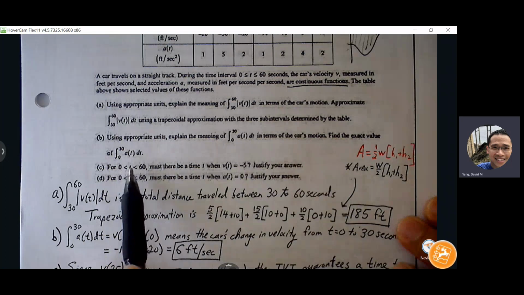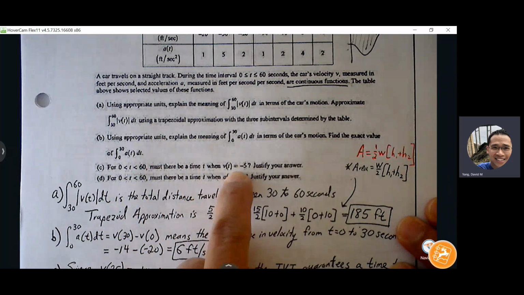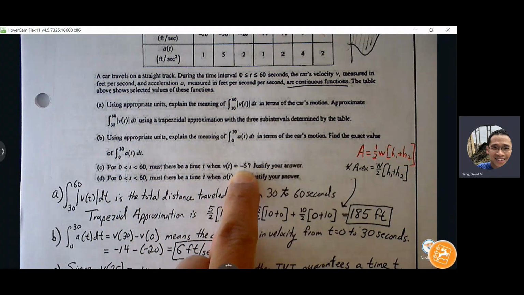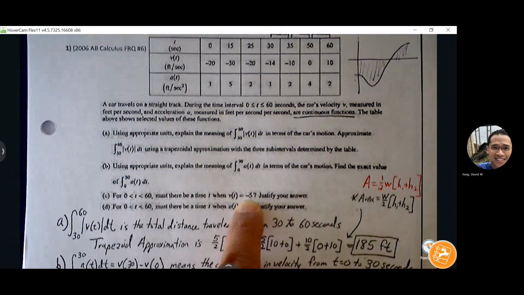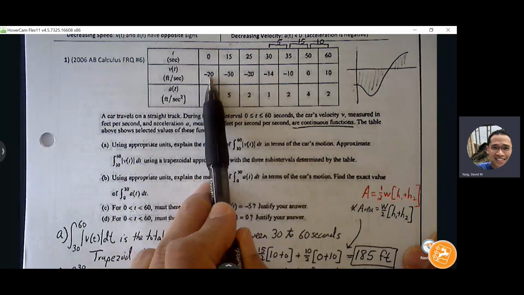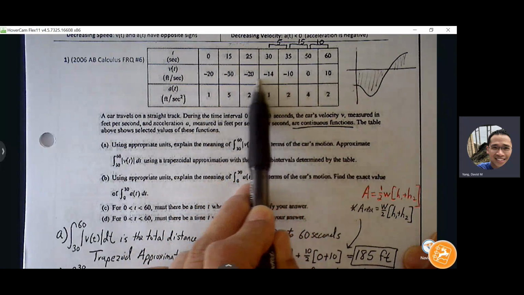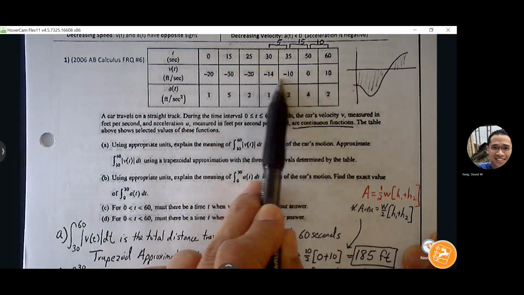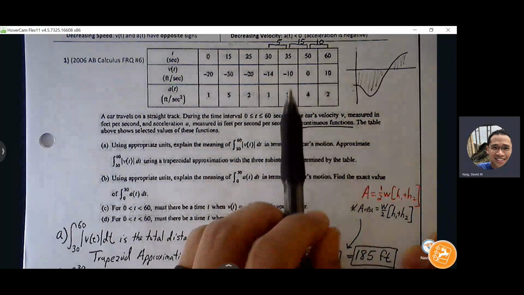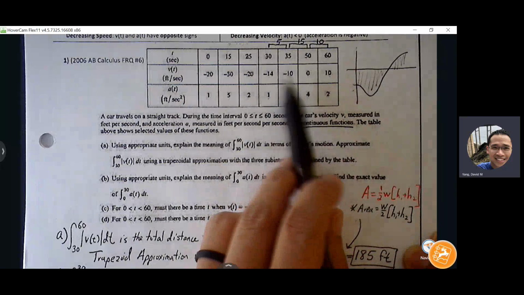Part C, between 0 and 60, can we guarantee a time t when the velocity is exactly -5? So let's look at the velocity table here. Can I guarantee that my velocity is going to hit -5 somewhere along this interval? Okay. And why is that? Yes, within this interval, right?